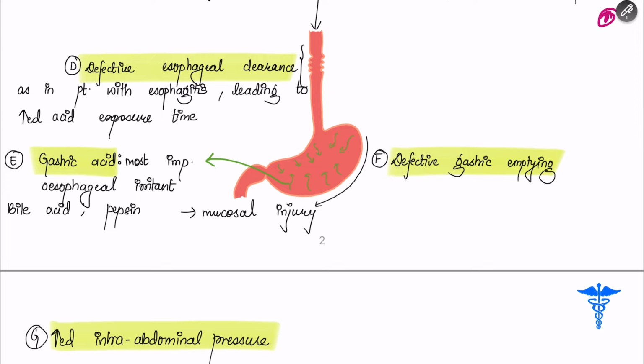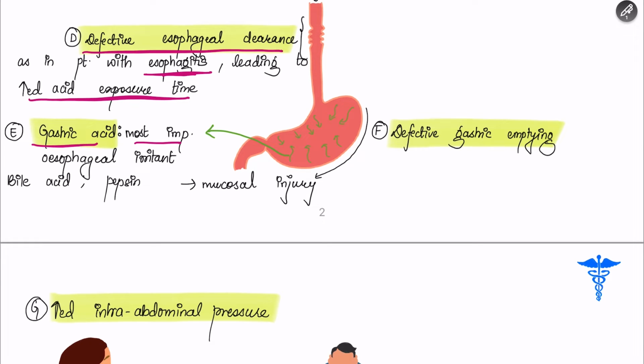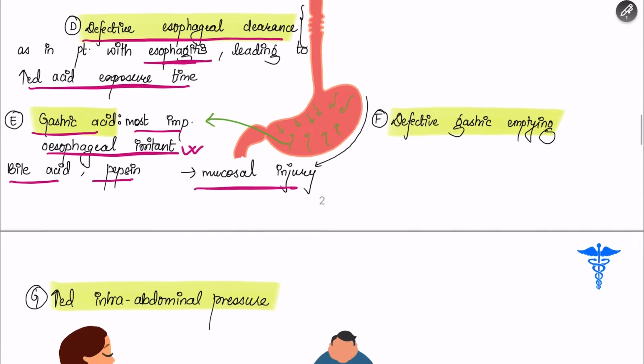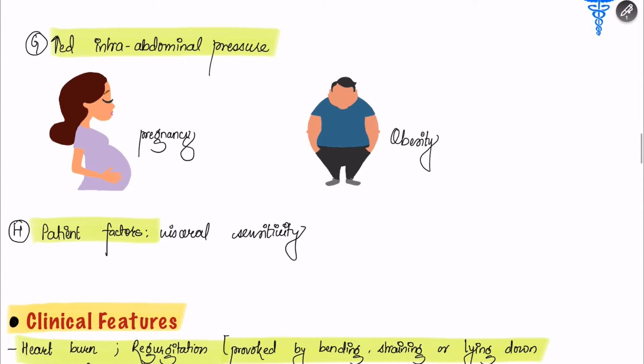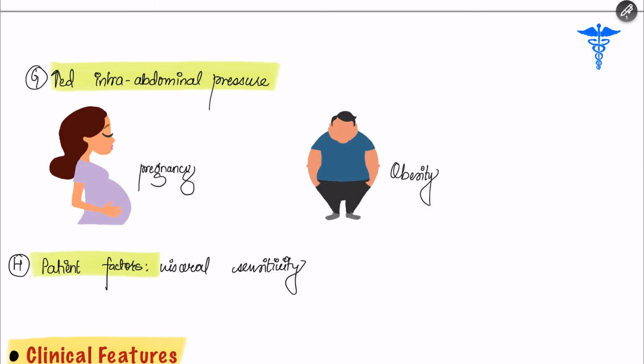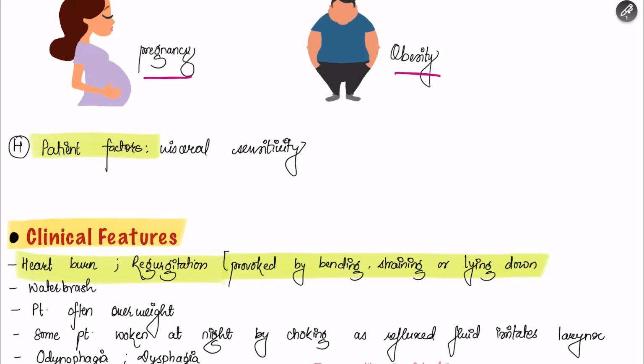It is also common in patients with defective esophageal clearance, as in patients with esophagitis, which leads to increased acid exposure time. Gastric acid is one of the most important esophageal irritants, along with bile acids and pepsins, which cause mucosal injury. Another factor is defective gastric emptying. GERD is also common in patients with increased intra-abdominal pressure, as in pregnancy and in obesity. And there are also patient factors.